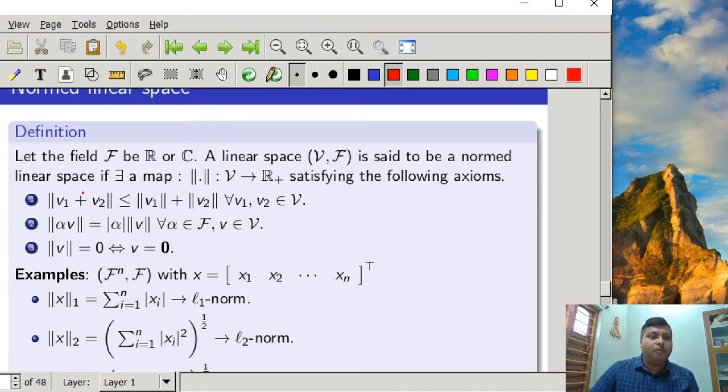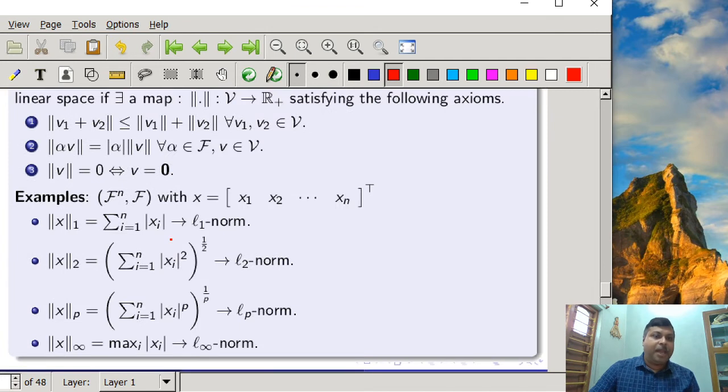That is, the norm of V1 plus V2 must always be less than or equal to the norm of V1 plus the norm of V2, where V1, V2 are vectors from the vector space V. The norm of alpha V, where alpha belongs to the field F and V belongs to the vector space V, will be equal to mod of alpha times the norm of V, and the norm of V will be equal to 0 only when the vector itself is a 0 vector.